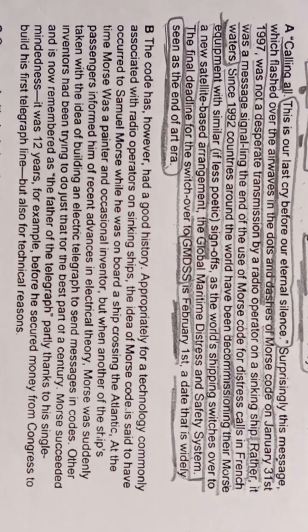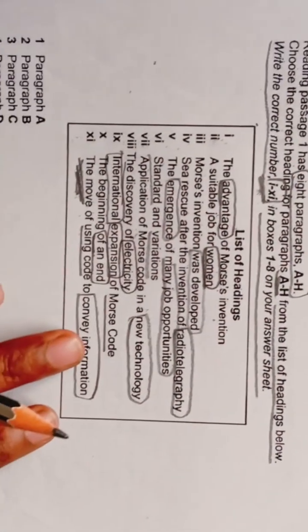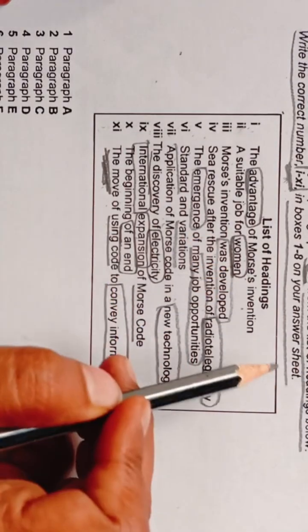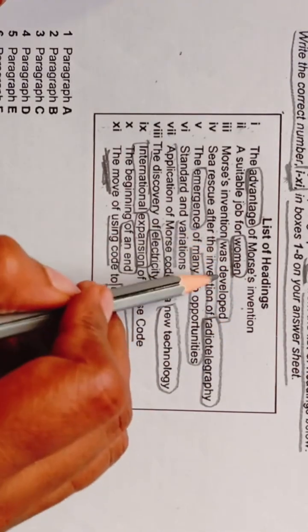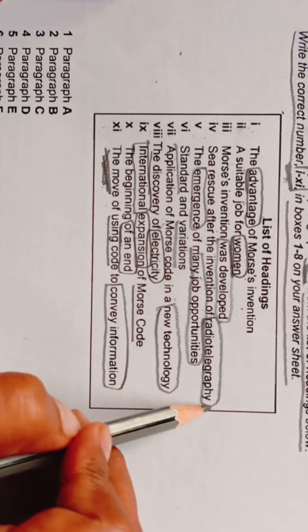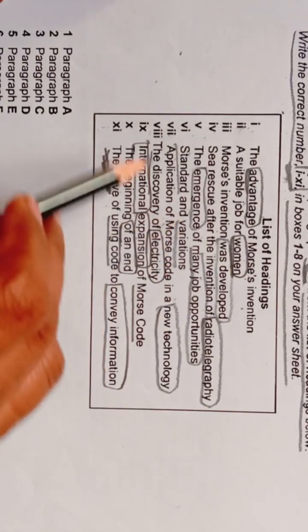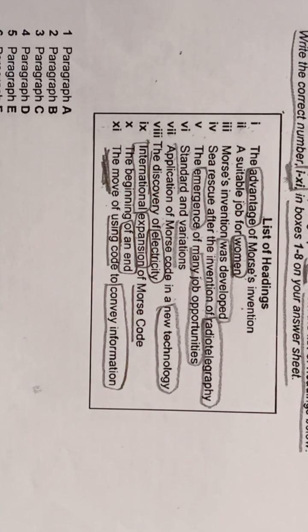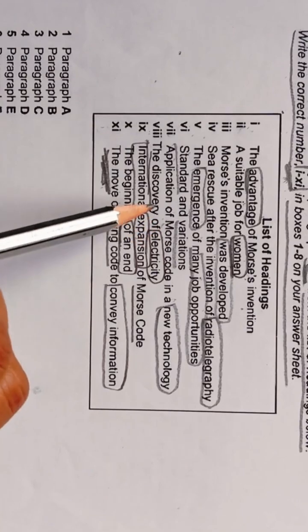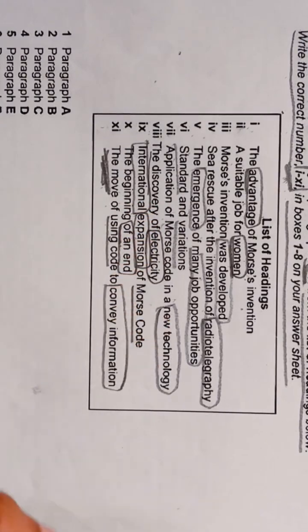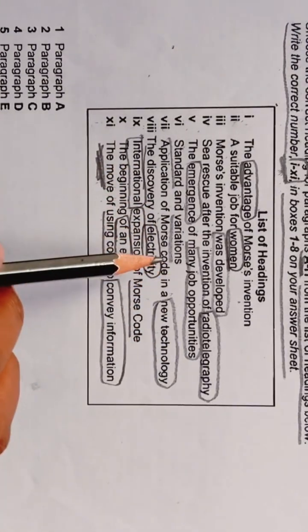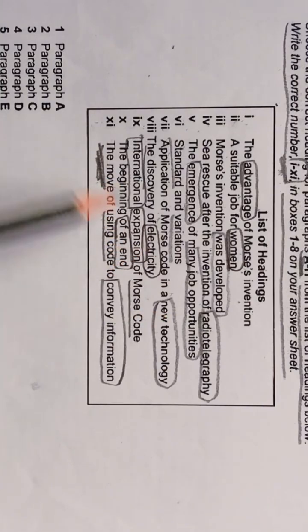Okay, so now let's see whether we are getting any of our answers. Let's see our list of headings, what they are asking. The advantage we have not seen. We have not seen anything regarding women. We have not seen anything regarding was developed, not seen regarding radio telegraphy. Application of Morse code in a new technology also we have not seen. The discovery of electricity also not seen. International expansion also not seen.